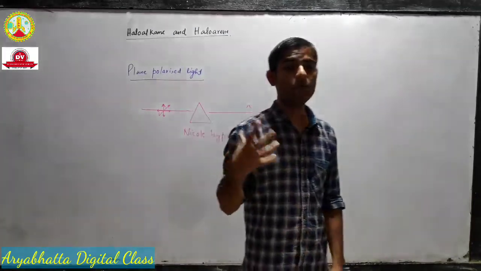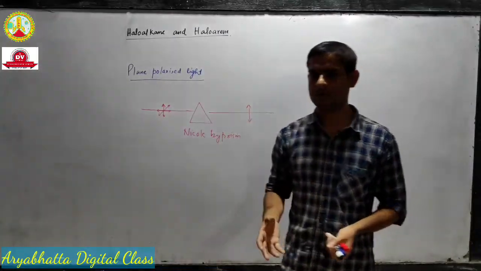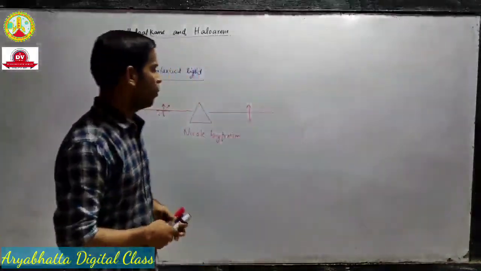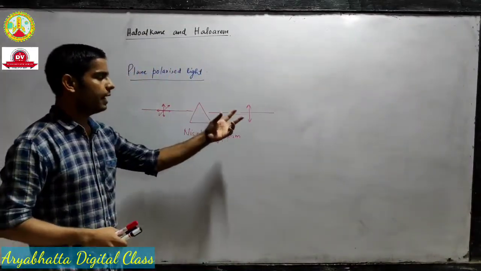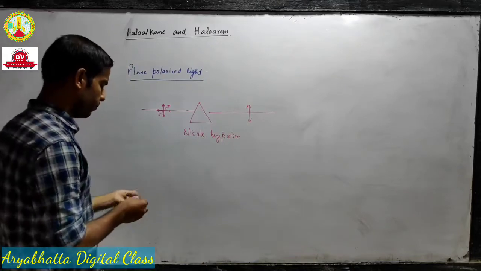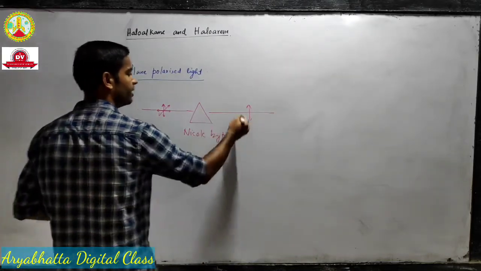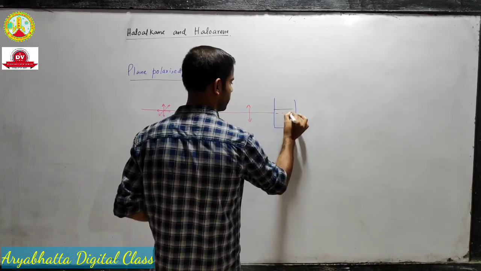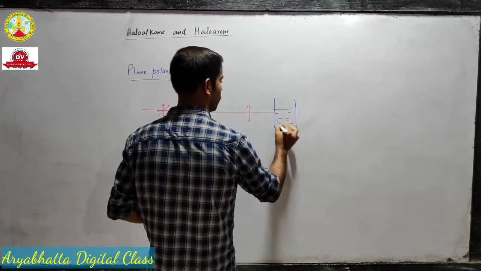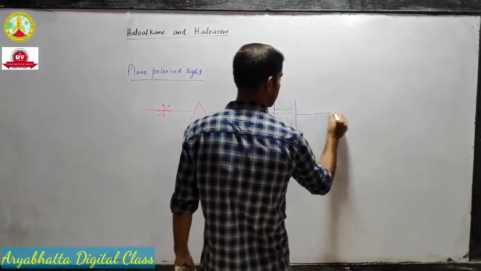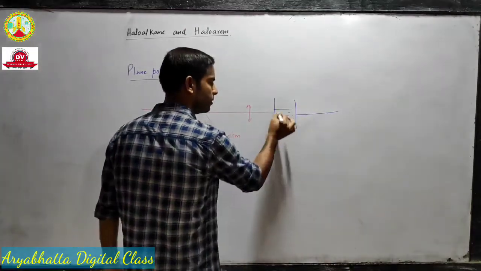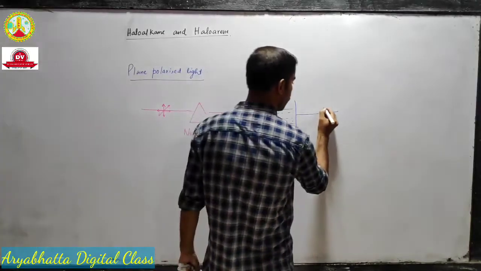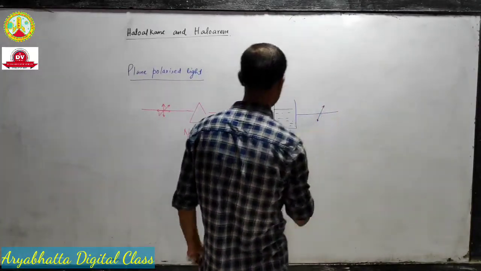Now, there are a few chemicals, maybe organic or inorganic, that have a special property. When plane polarized light passes through some solutions, this molecule or solution has an ability to rotate the plane of the polarized light.